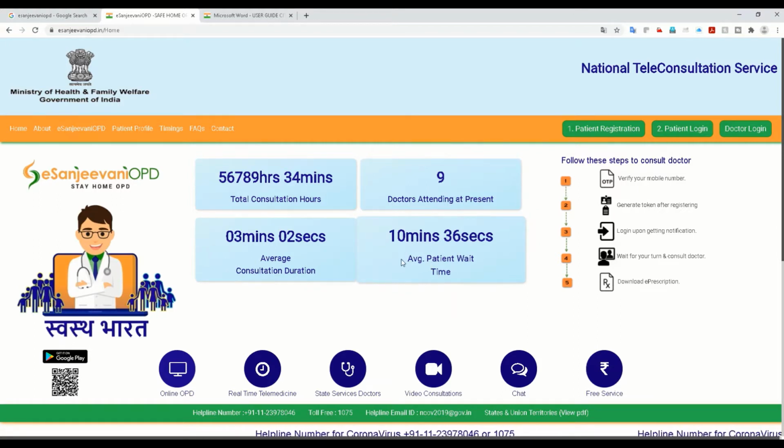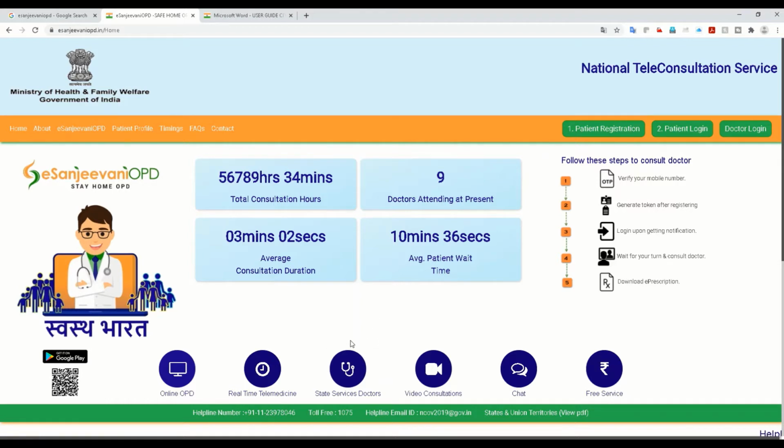It's fine. When you go to a doctor's actual clinic, we also have to wait a lot of time, but this is okay, since we are sitting at home waiting for a doctor to see us face to face and consult. These are the features. They say it's online OPD, real-time telemedicine. It's not like a call, it's a video call. You can directly see the doctor, and you share your reports; the doctor has access to your reports and can see what problem you are facing, and based on that they can prescribe.